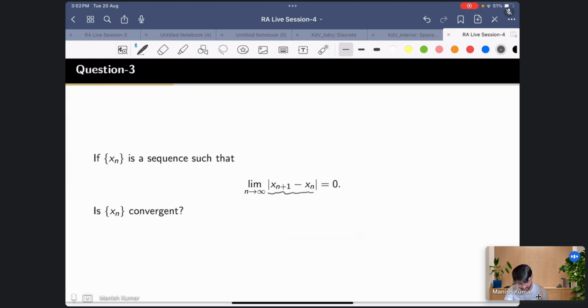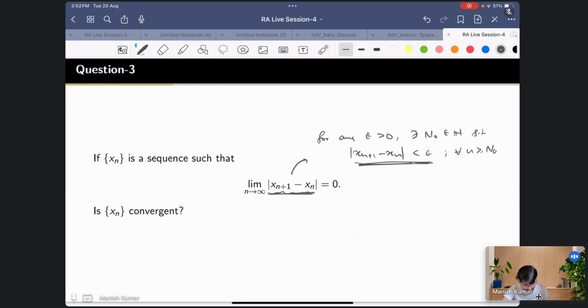If you want to write it using the definition, for any epsilon there exists n naught such that |x_{n+1} - x_n| is less than epsilon for all n greater than or equal to n naught. It means the adjacent terms are becoming very close for large n, right?